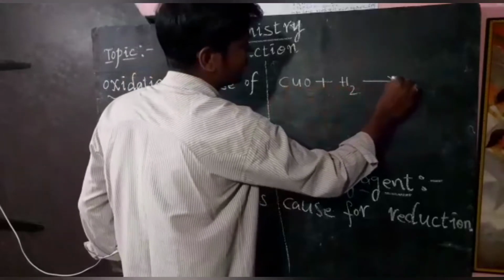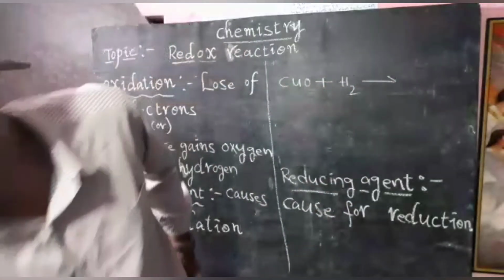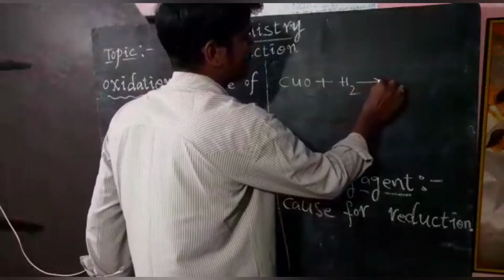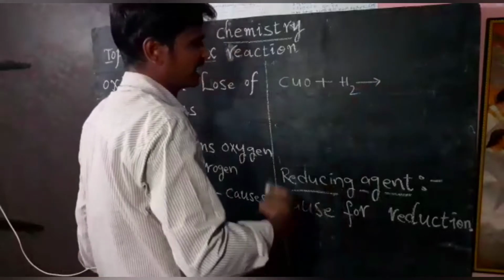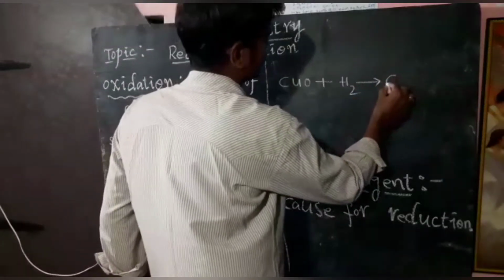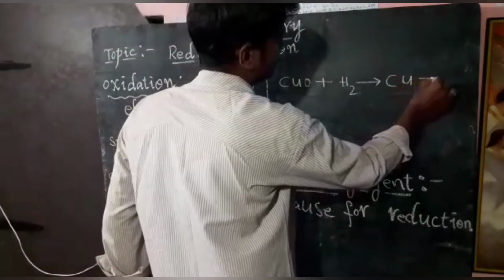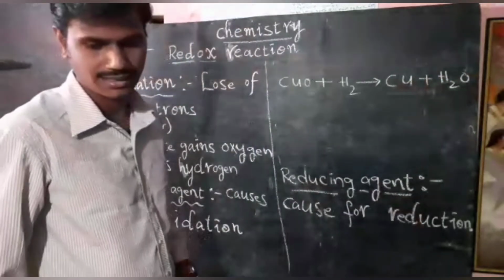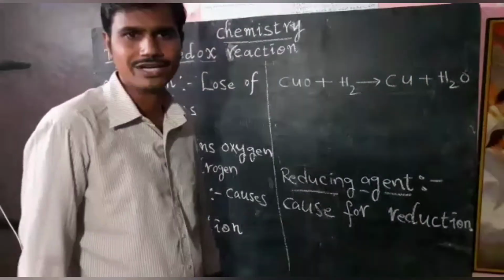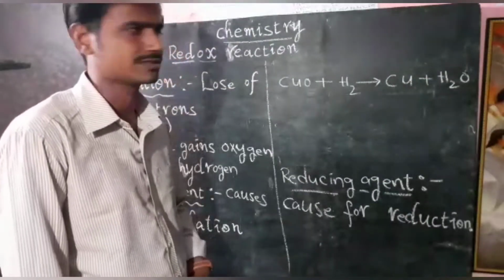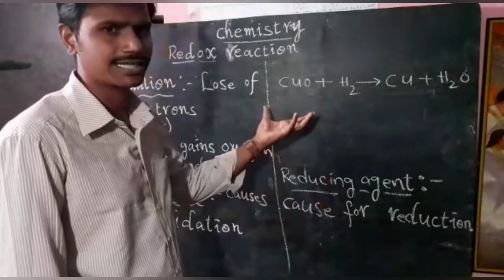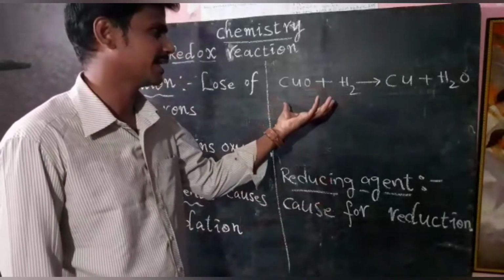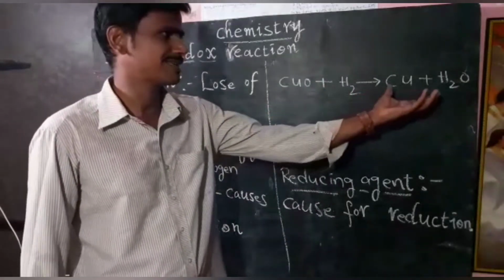Here a chemical reaction takes place between copper oxide and hydrogen gas. So what products can we expect? Copper plus H2O. In the previous class we already discussed reactants and products. Here the reactants are copper oxide plus hydrogen gas. Both react, and they produce copper plus water.